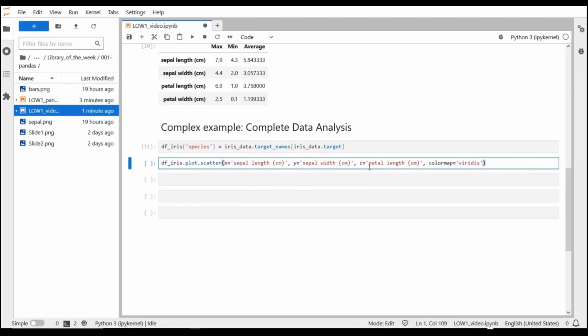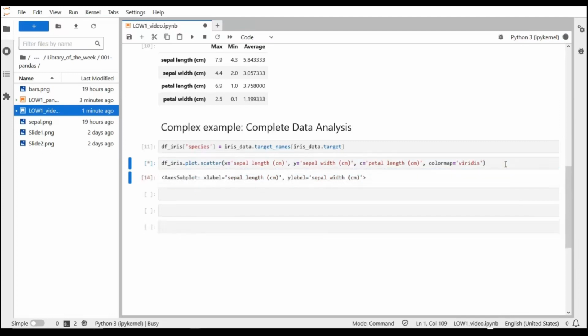C, which is not a mandatory parameter, but this will be used to color the points, and color map. So think of color map as a color palette. In this case, the name of the color palette is Viridis. There is a ton of them, you can check in the documentation, and let's see how this looks.